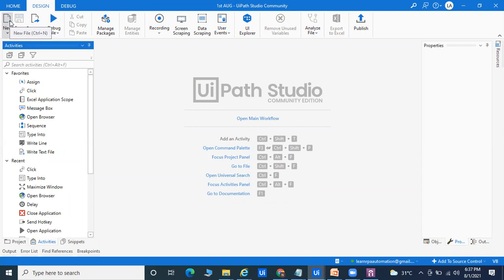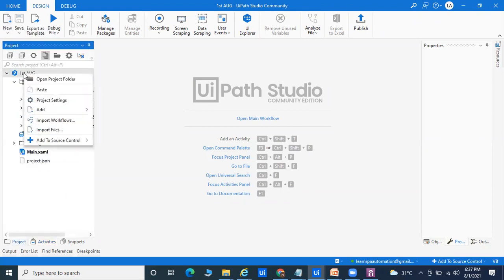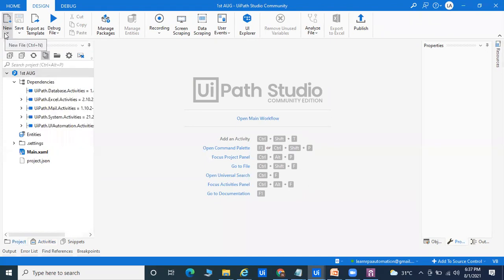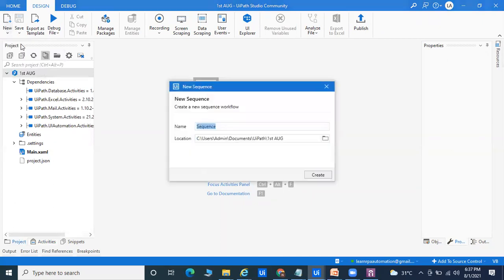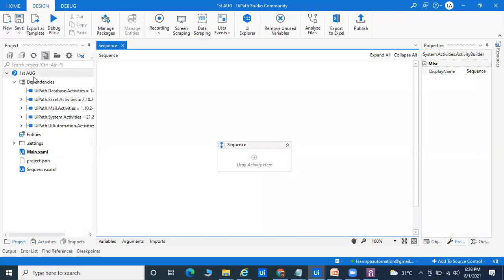Right now, if you come to this project part, under 1st August, I'm going to create one folder. Directly you can go to New. If you want to create any new process, you can go for the sequence or flowchart. We start from a sequence, and here we can pass anything. If you want, you can directly take the sequence and start the process. The left side has the project panel and activity panel, and the middle part, from the sequence till here, is called the workflow designer panel.